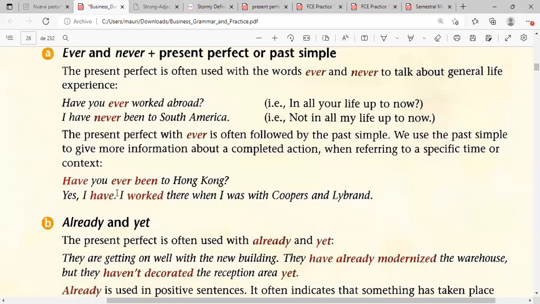Yes, I have. You have two options. Yes, I have as a short answer. I worked there when I was in Coopers and Librand. So here, once again, we can use also, this is optional, when you use simple past because it's already a completed action. It's done. You have the experience. Use the activity here, it's completed once again.